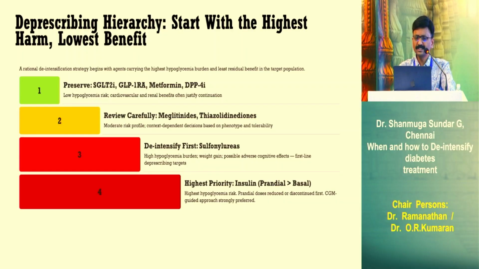Meglitinides and thiazolidinediones have a moderate risk profile. Based on the clinical setting and phenotype, we have to take a call. Molecules like SGLT2 inhibitors, GLP-1 receptor analogs, metformin and DPP4 inhibitors have low hypoglycemia risk, and we have cardiovascular and renal benefits. So it's justified to continue these molecules.